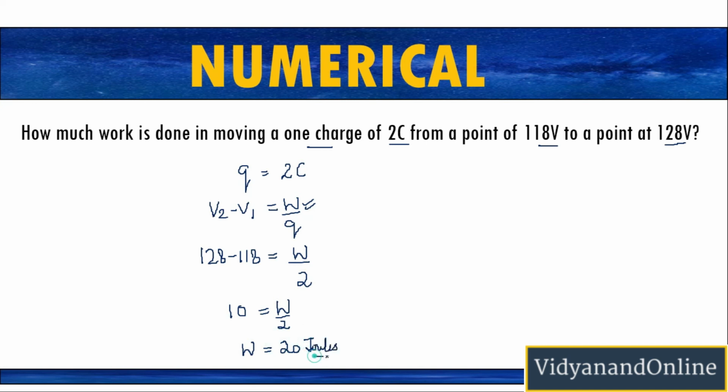Right, so 20 joules of work is done in order to bring 2 coulomb of charge from one point to another point. So this was all about potential difference.